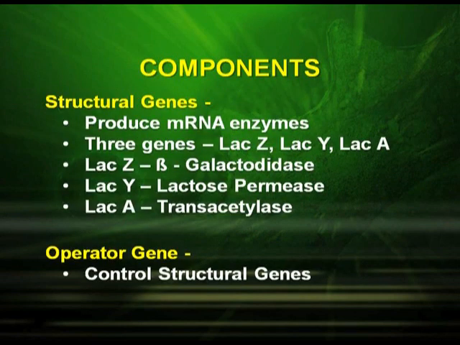The structural genes produce mRNA for enzymes. The 3 genes are LAC-Z, LAC-Y and LAC-A. LAC-Z codes for beta galactosidase, LAC-Y codes for lactose permease and LAC-A codes for transacetylase. The operator gene controls the structural genes.